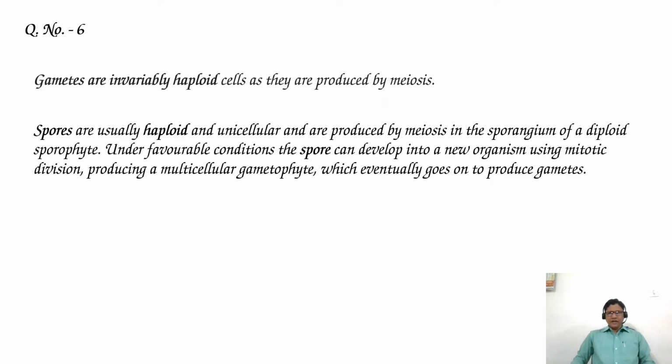Spores are usually haploid and unicellular and are produced by meiosis in the sporangium of a diploid sporophyte. Under favorable conditions, the spore can develop into a new organism using mitotic division, producing a multicellular gametophyte, which eventually goes on to produce gametes.